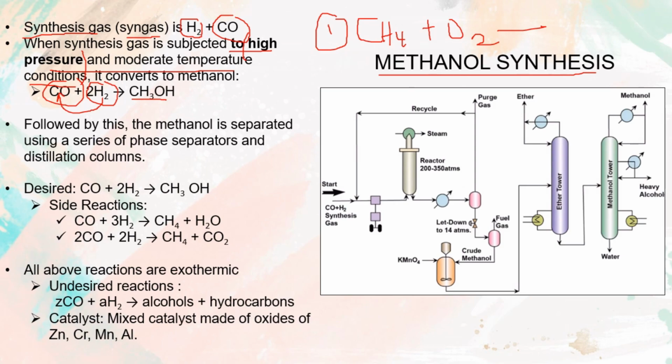Now we also have a problem. As you can see here, this is the desired chemical equation, where we produce the methanol, but we also have the side reaction which produces methane, and of course we don't want to produce the methane. And more importantly, the nature of this reaction, as you can see here, is an undesired reaction. The nature of the reaction will produce alcohols and hydrocarbons.